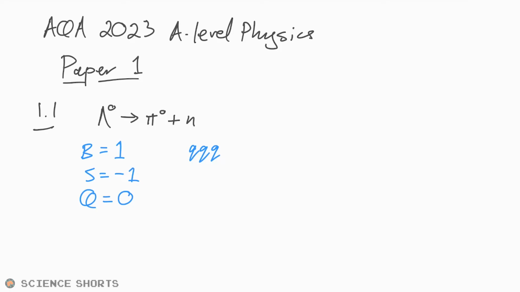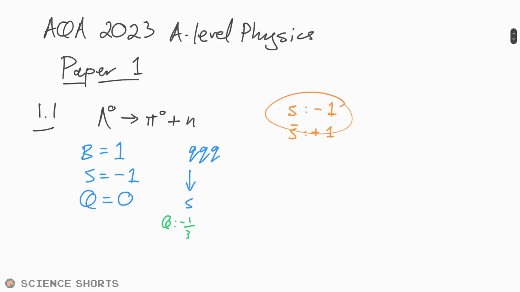Well, we know that it has a strangeness of -1. And you can look up the table and just remember that strange quarks are strange. The strangeness of a strange quark is -1, whereas an anti-strange quark has a strangeness of +1. So in this case, we're going for just a normal strange quark. So we know it has to be S. What else do we know about a strange quark? It has a charge of -1/3, much like a down quark.